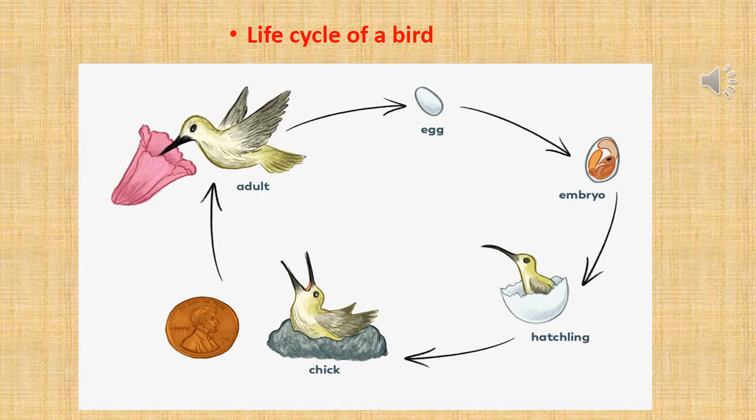Children, you all must have seen different kinds of birds. Let's see the life cycle of a bird. Birds lay eggs. The first stage is egg. The next stage is embryo. In the second stage, embryo is nothing but a small birdie inside the egg. The third stage is hatchling, where you can see a small birdie which is coming out of the egg. The next stage is chick, and then this chick grows into an adult bird. Okay?